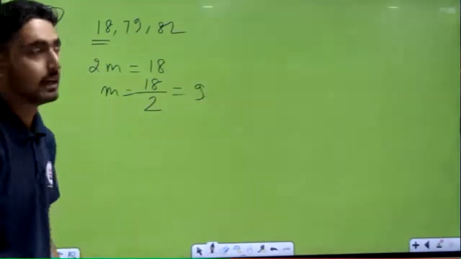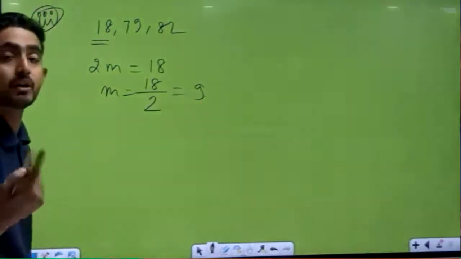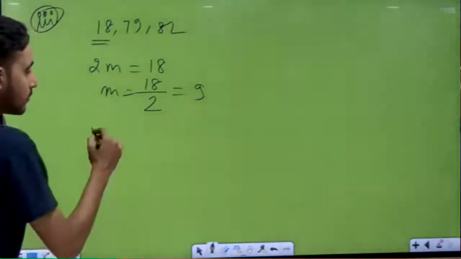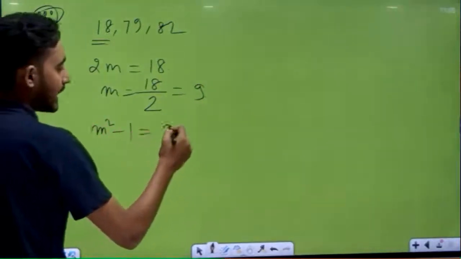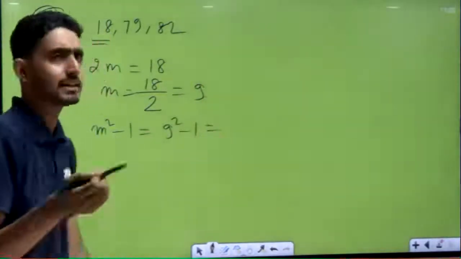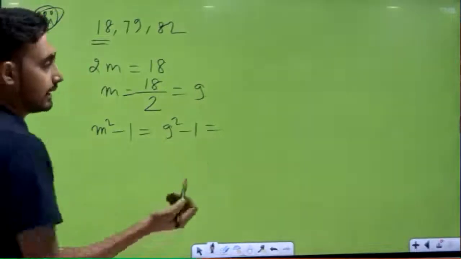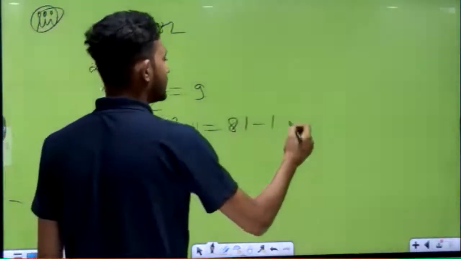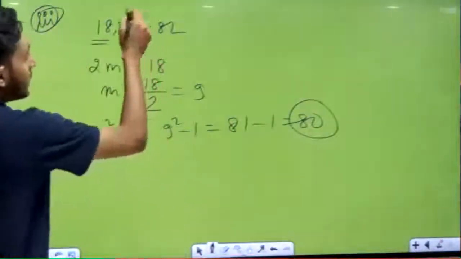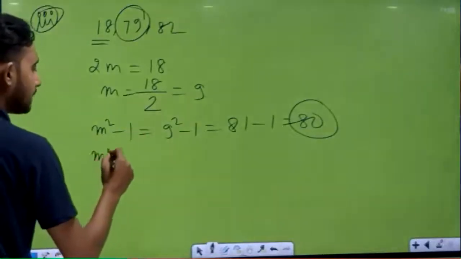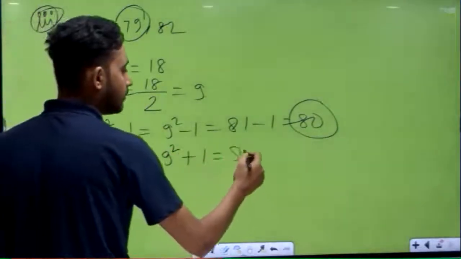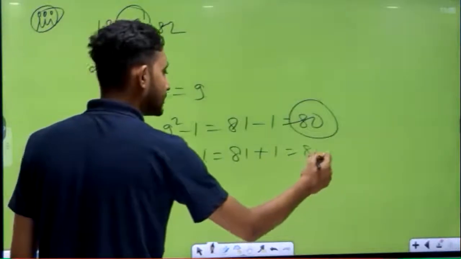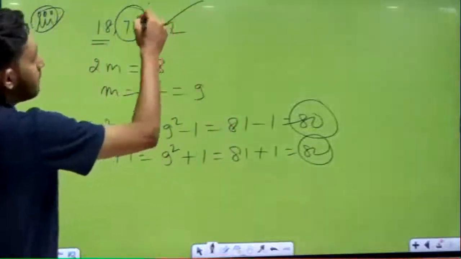9. ठीक है ना? Now second member, what is the formula of second member? m square minus 1. And in this m just put 9. 9 square minus 1. What is the value of 9 square? Anyone remember? 81. 81 minus 1 is equal to 80. But here 80 is not given. We'll check the next one, no issue. m square plus 1, 9 square plus 1, 81 plus 1 is equal to 82. Yes, this is coming. But the other member is not coming.